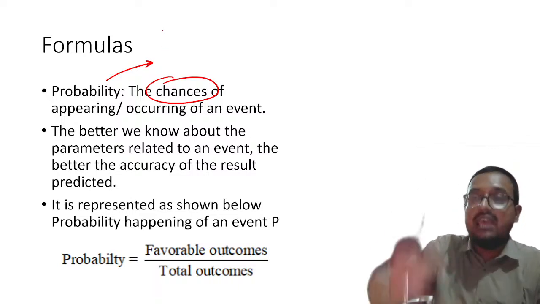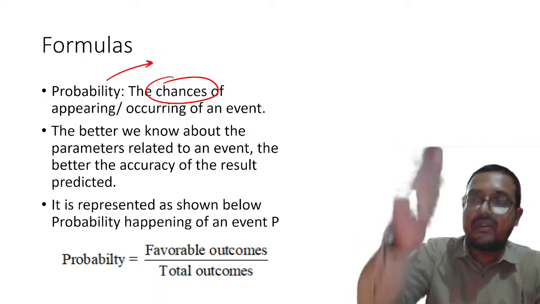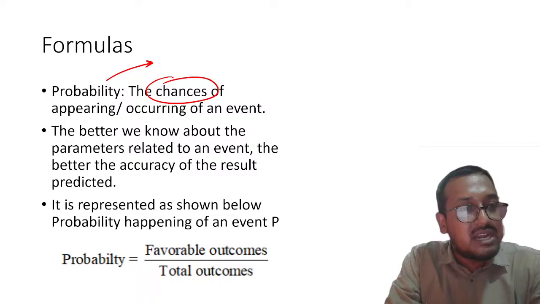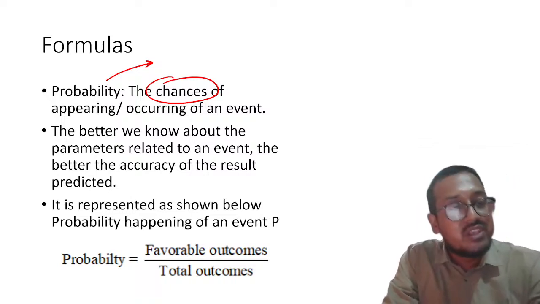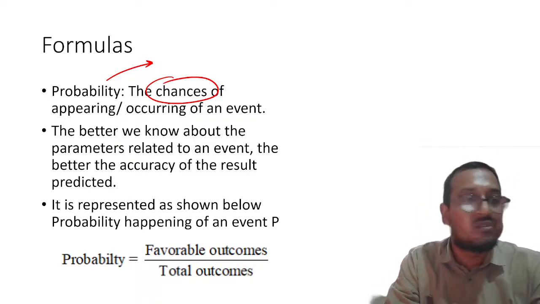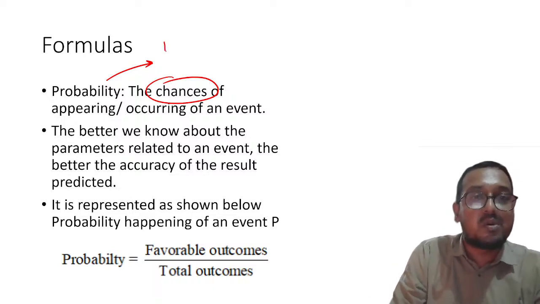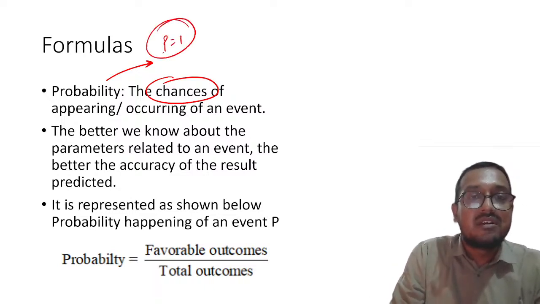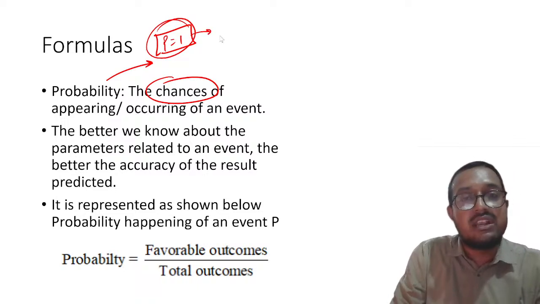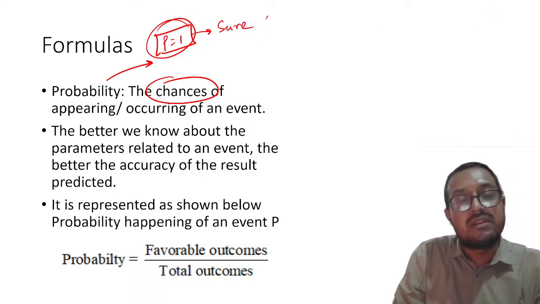For example, let us say you flip a coin. What is the probability that the coin will fall to the ground? You know that it will definitely fall to the ground, right? So that is called a sure event, with a probability of 1. That means a sure event is bound to happen.